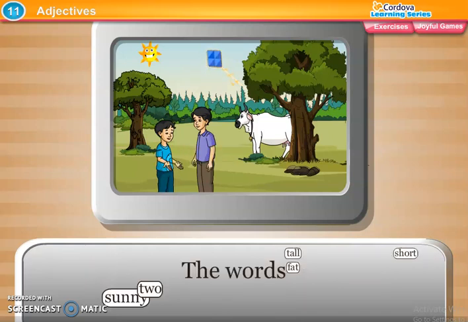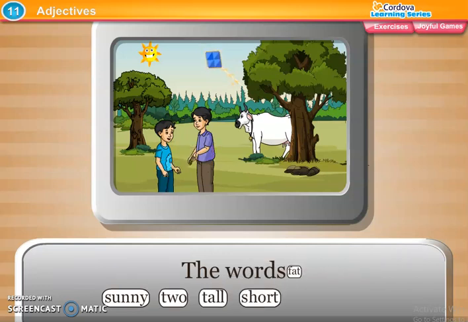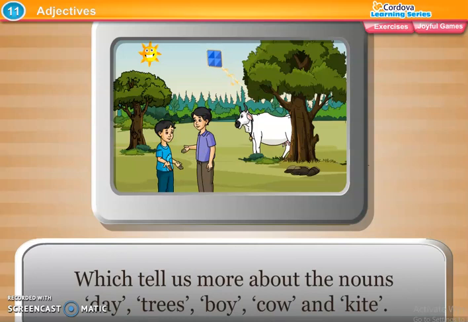Now the words sunny, two, tall, short, fat and blue. These are the words that are describing words which tell us more about the nouns day, trees, boy, cow and kite.